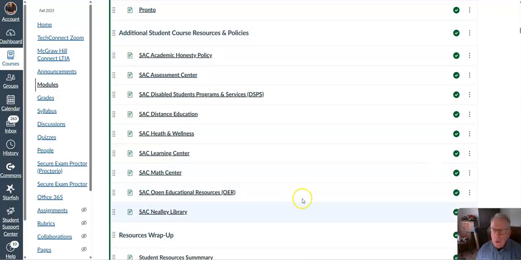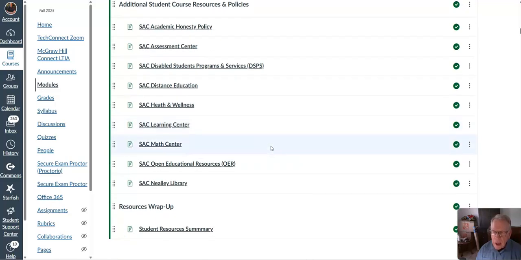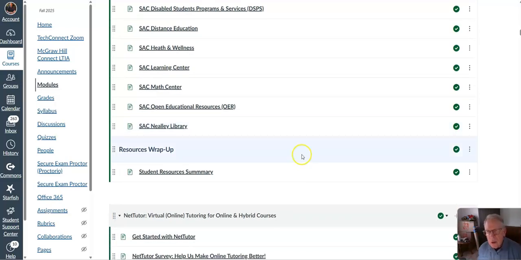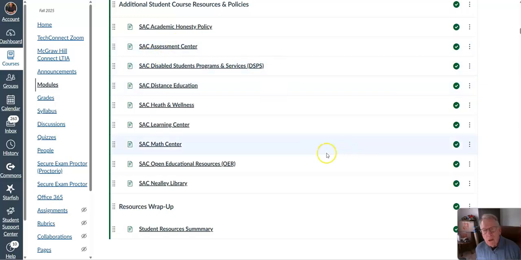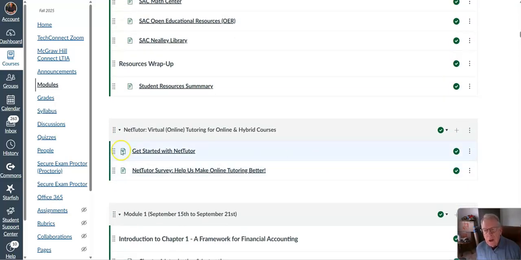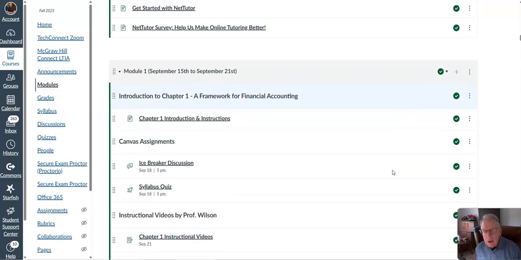And then here's other resources that we have, all sorts of resources at Santa Ana College that you can use, where the library is, health and wellness, DSPS information, etc. And then finally, here's Net Tutor. There's a link back on the home page to this, so you can grab that easily too.